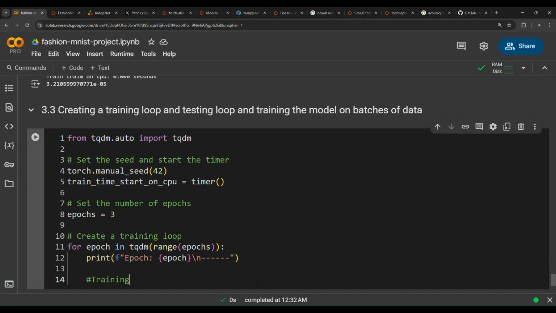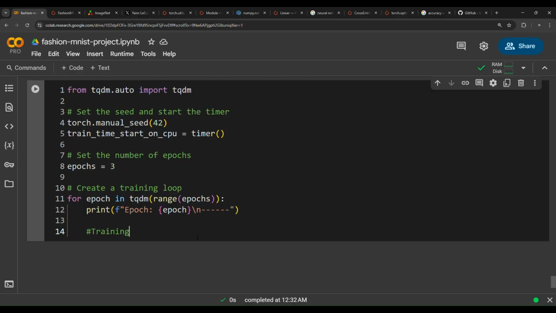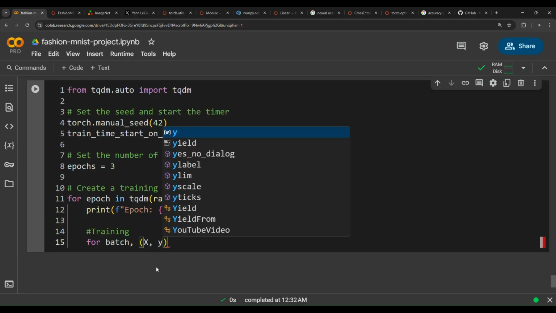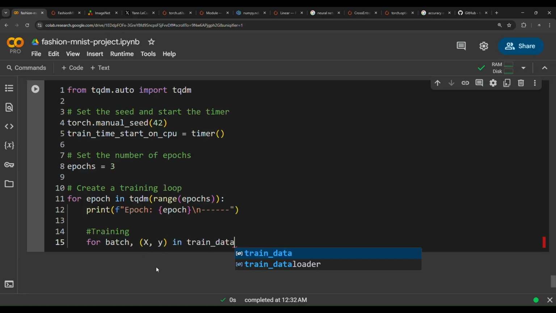Let's start training. Notice this is an important thing in PyTorch. When you train a computer vision model in PyTorch, it's a little bit different from regression or classification, because you need to create an inner for loop inside this outer for loop. This for loop loops through the epochs, but the inner for loop loops through the batches. So for each batch, comma X, the images, comma y, the labels, in train data loader.